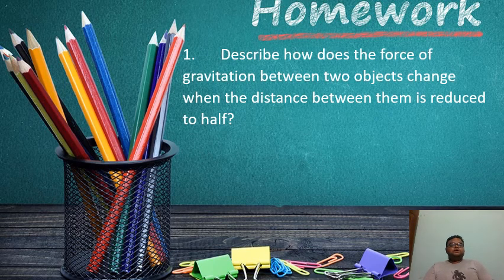Now, there is one homework for you. You need to describe how the force of gravitation between two objects changes when the distance between them is reduced to half. You will do this question at home.